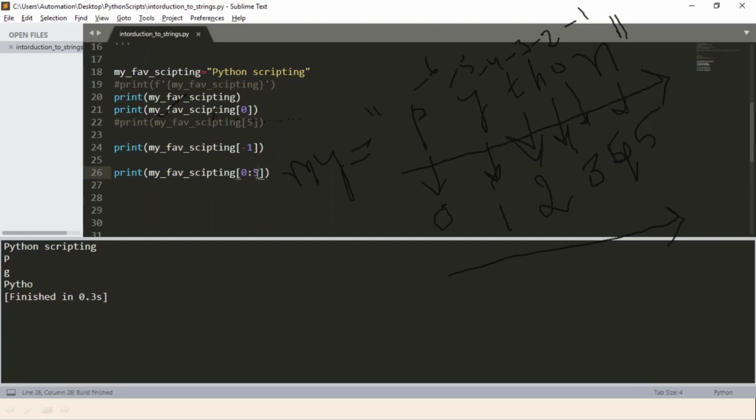Suppose I want to get the 5th index as well, you have to take 6, because 0 to 6 means the range is 6. You are getting 6 characters now, right? If I take simply 0 and then colon, then the meaning is get from 0 to last, every character. That's it.